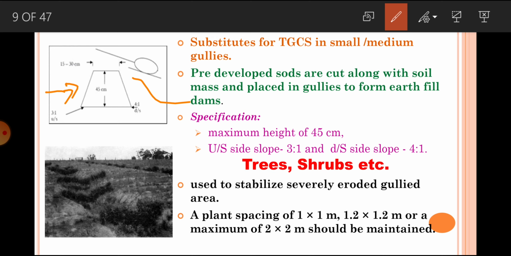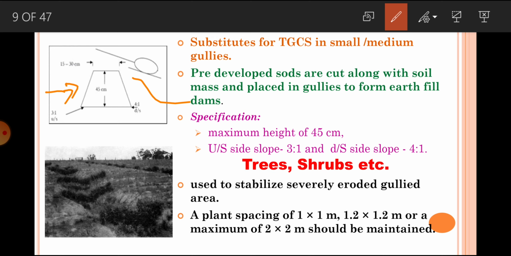Usually the height of such dams is kept maximum 45 centimeter, and as per the condition it could be taken a little less than 45 centimeter. And further, trees and shrubs could also be planted in severely eroded gullied areas to reduce the sedimentation, or to control the gully erosion.